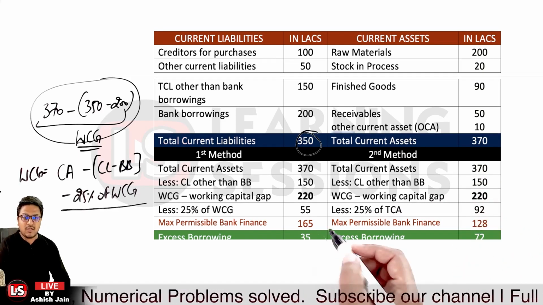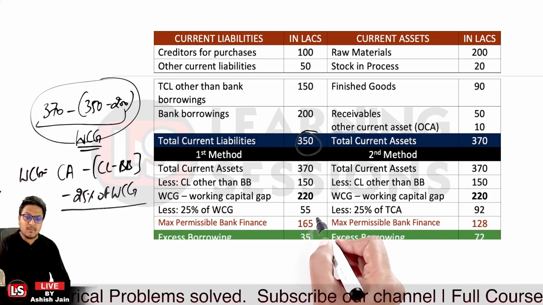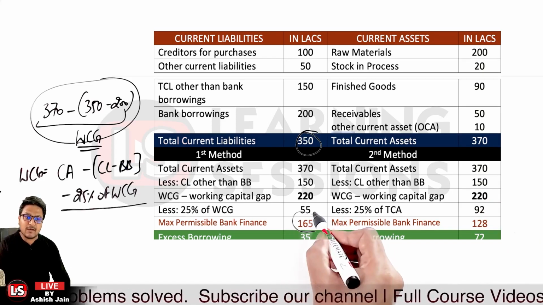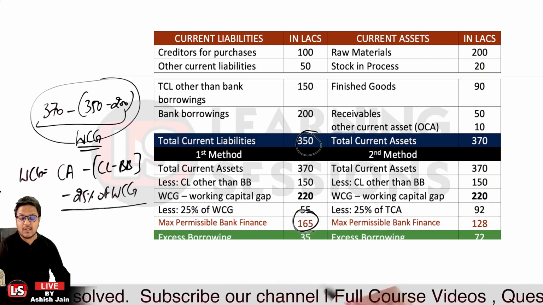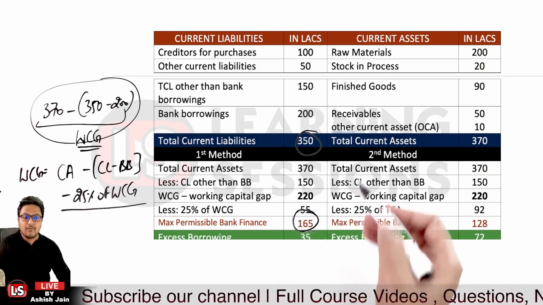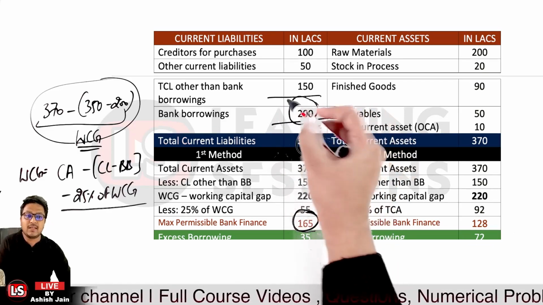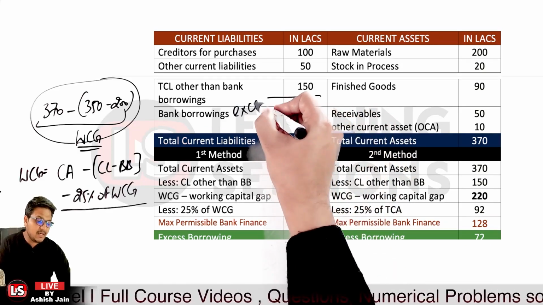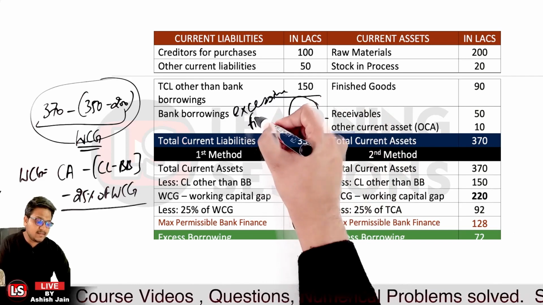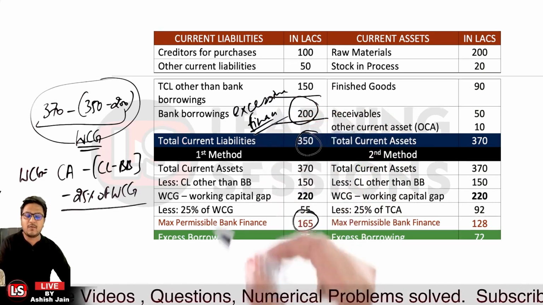Now you can see that the maximum permissible bank finance as per method 1, we calculated to be 165, where the enterprise has already borrowed 200. So it is a case of excessive financing that has been done to the enterprise.